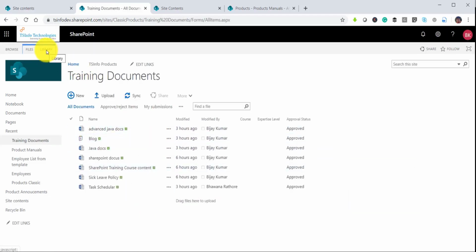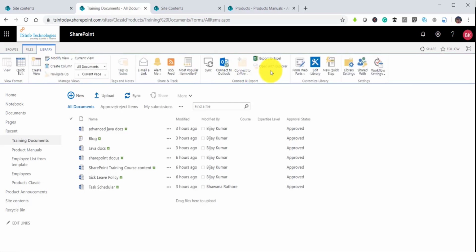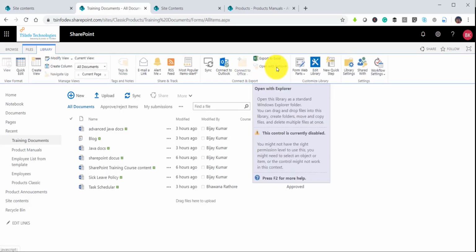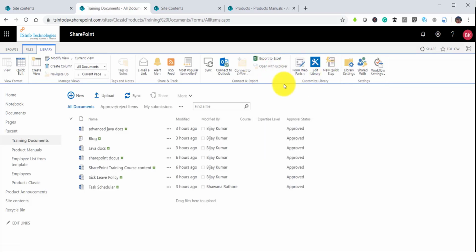On this, if you go to the library tab, you can see there is an Open with Explorer option. Open with Explorer will not work in Google Chrome, and I'm using the Google Chrome browser. It will open in Internet Explorer.